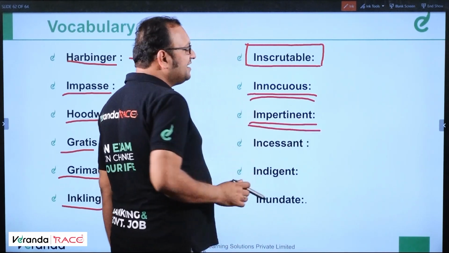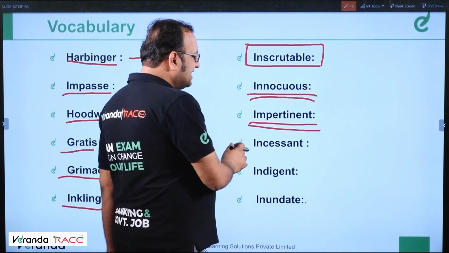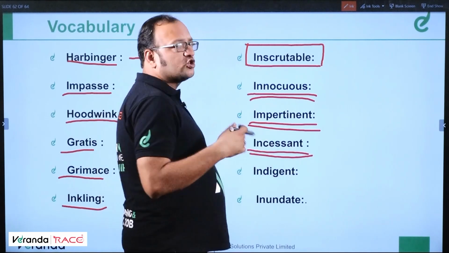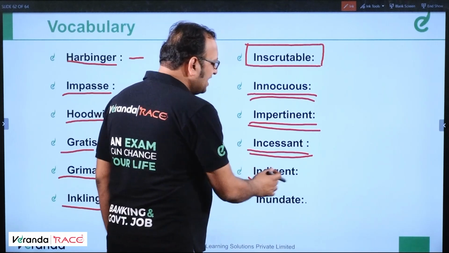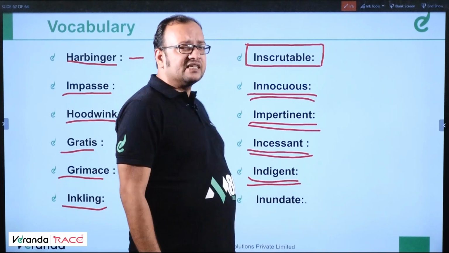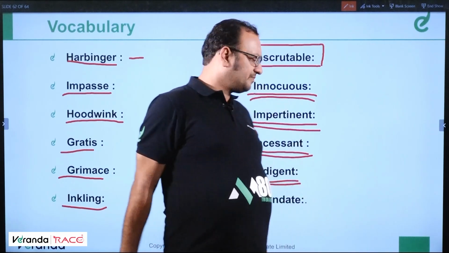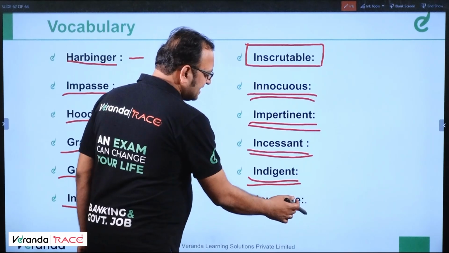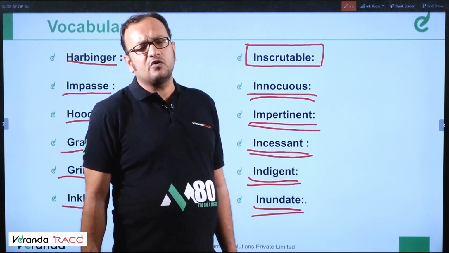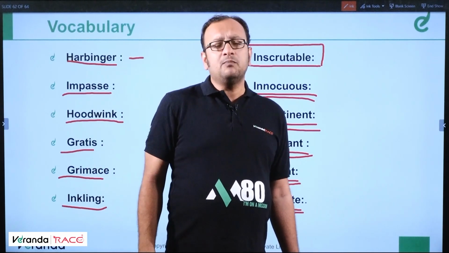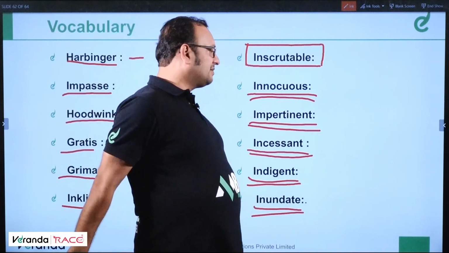Impertinent means rude. Very rude person. Insolent, rude is impertinent. Incessant means continual, without stoppage. Indigent means very poor, penurious, without any money. And last word is inundate. Inundate means to get flooded by something. Like his mailbox was inundated by fan mails.